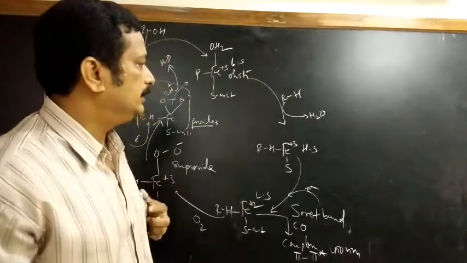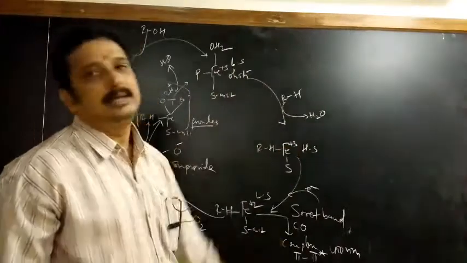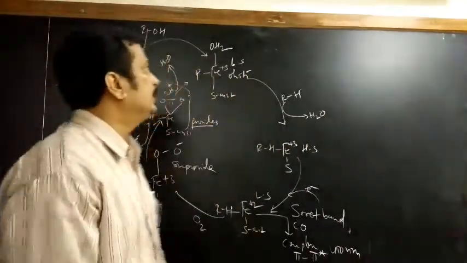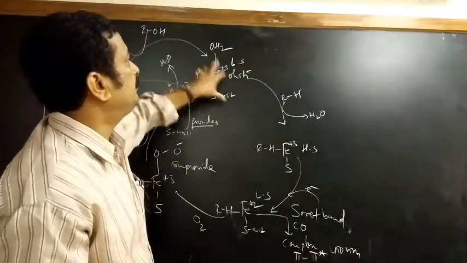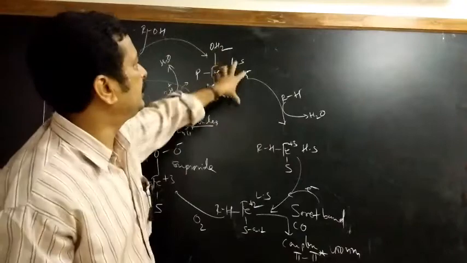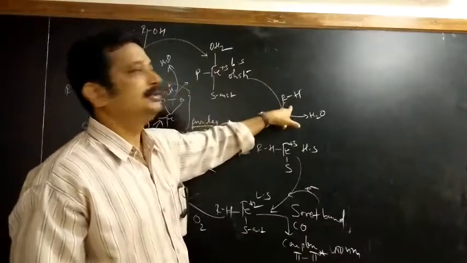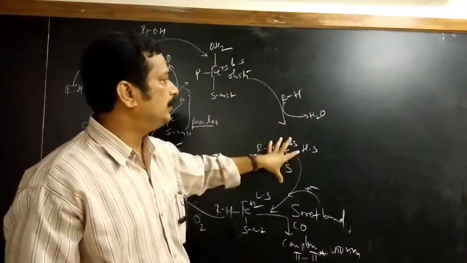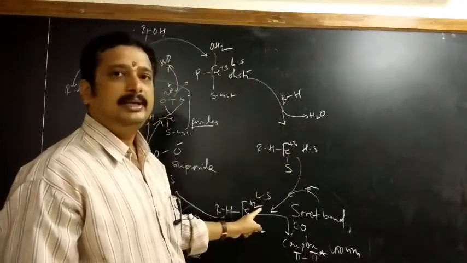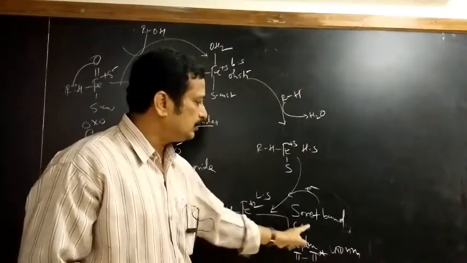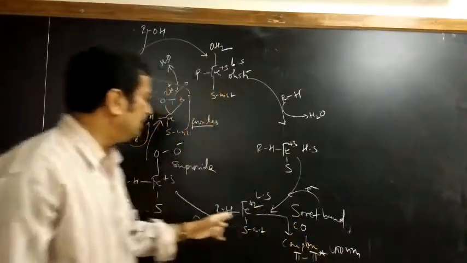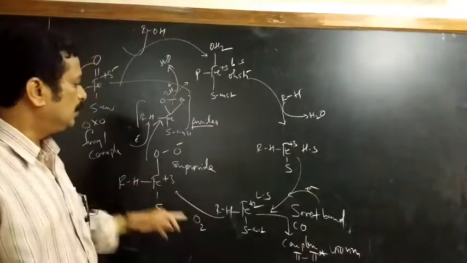Okay, so main thing here is what? See how the iron is shuttling between +2 and +3, high spin and low spin, we are observing here. See here that this is the resting enzyme, +3 state, low spin, OH2 group and sulfur of cysteine and porphyrin ring. So see first step RH, so hydrocarbon is introduced here, 5 coordinated, +3 state, again high spin from low spin to high spin, again low spin here, +2 state, then in the presence of carbon monoxide on one side we see the Soret band here which is absorbing at 450.